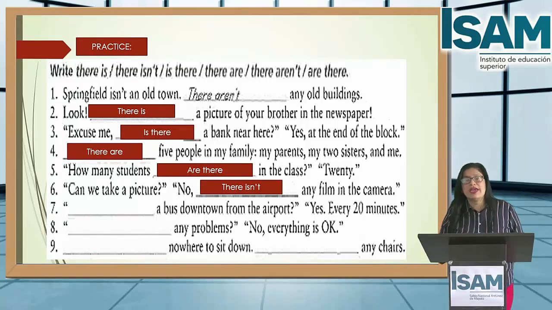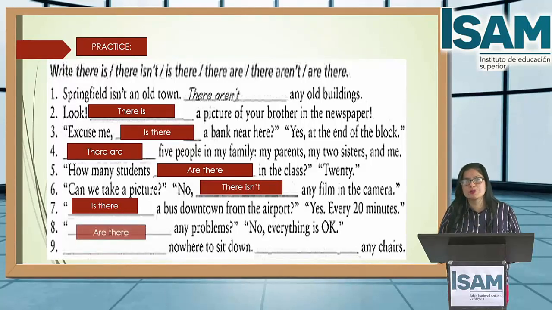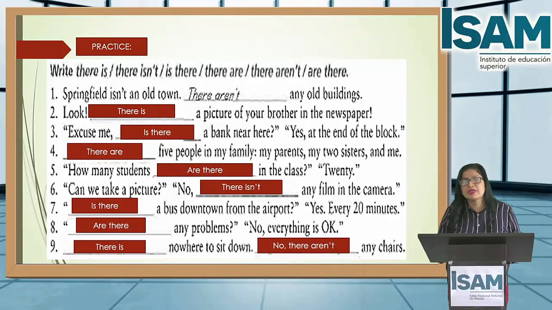Okay, it's correct. Now, number 7. Is there a bus downtown from the airport? Yes, every 20 minutes. Okay, number 8, questions. Are there any problems? No, everything's okay. Number 9. Okay? Yes, there is nowhere to sit down. No hay lugar para sentarse. Then we have, no, there aren't any chairs. No, there aren't any chairs.